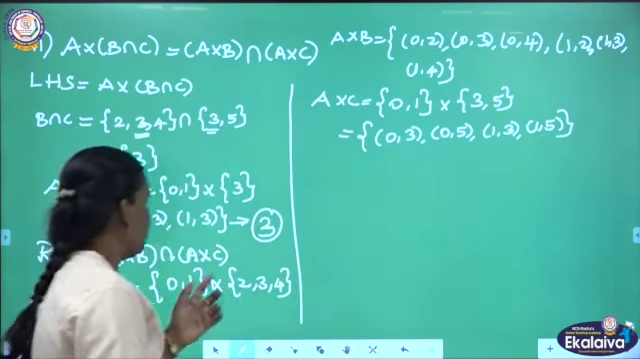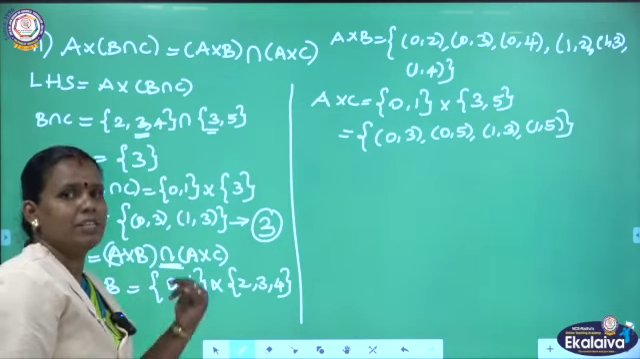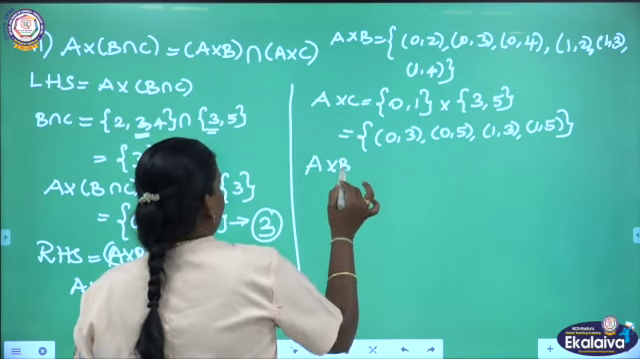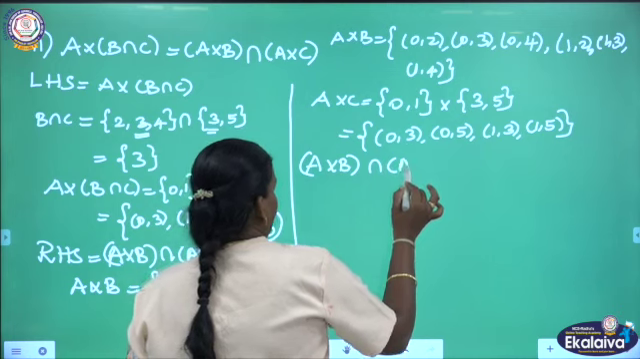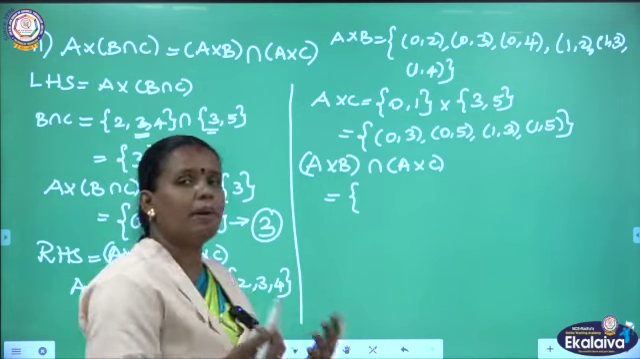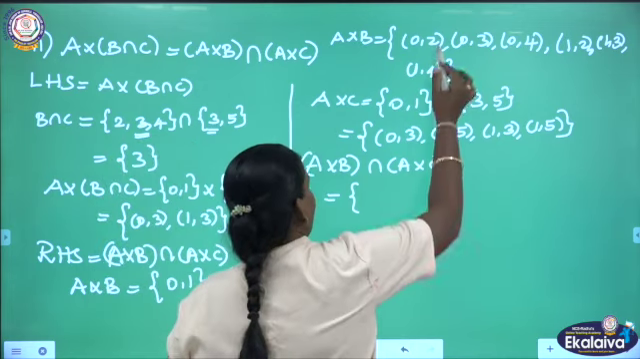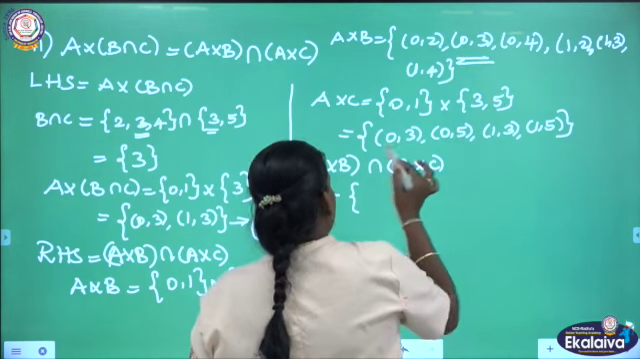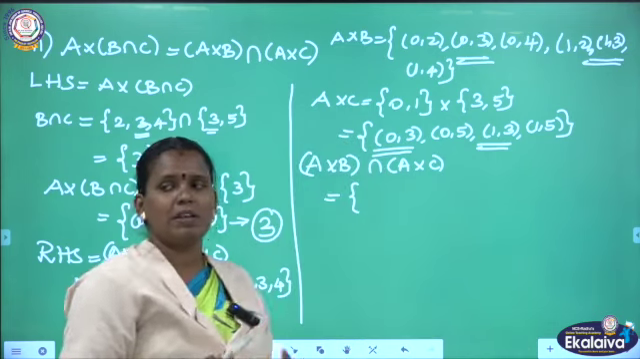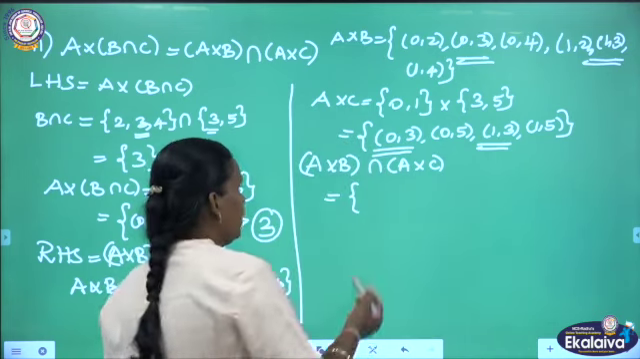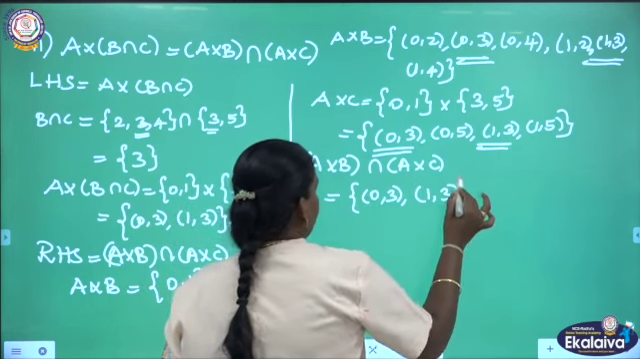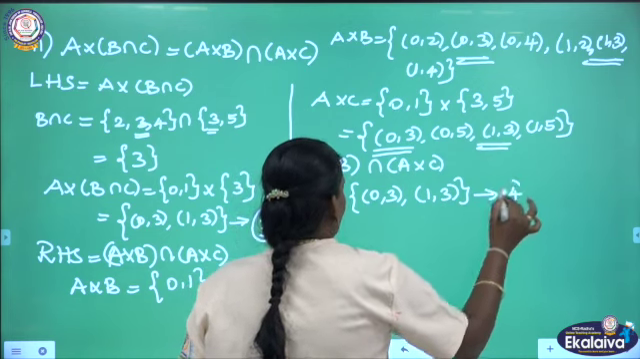Then for the RHS part, they told you to find the intersection. So, we will find the intersection of A cross B and A cross C. Intersection means we have to write the common pairs. What are the common pairs from both the sets? We have the common pairs (0, 3) and (1, 3). Only these two pairs are common to the two sets. So, I will write the common pairs as (0, 3) and (1, 3), mentioning equation number 4.